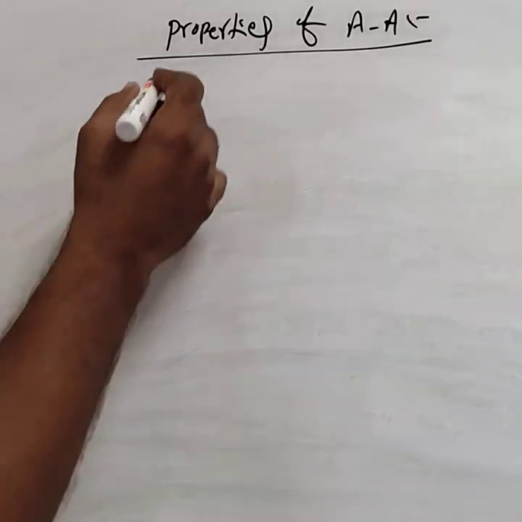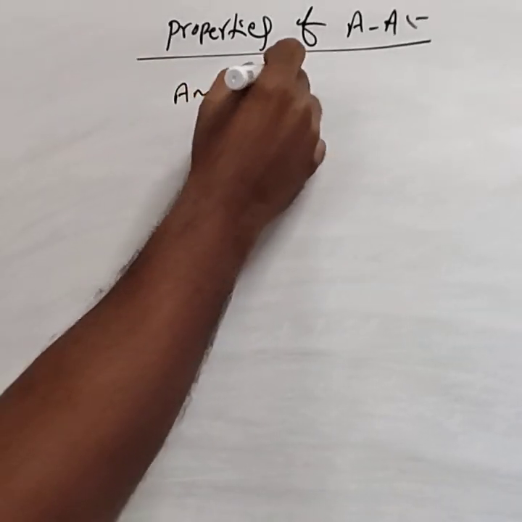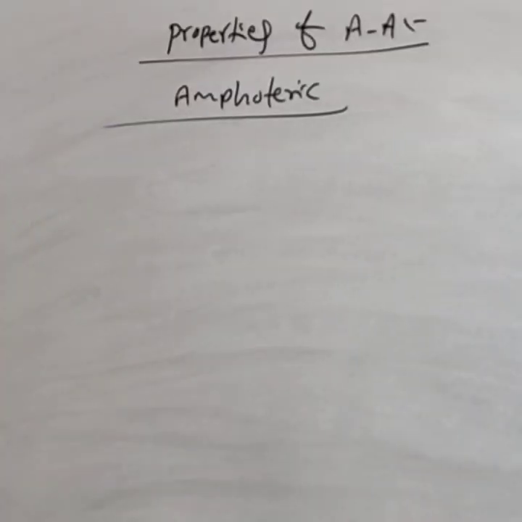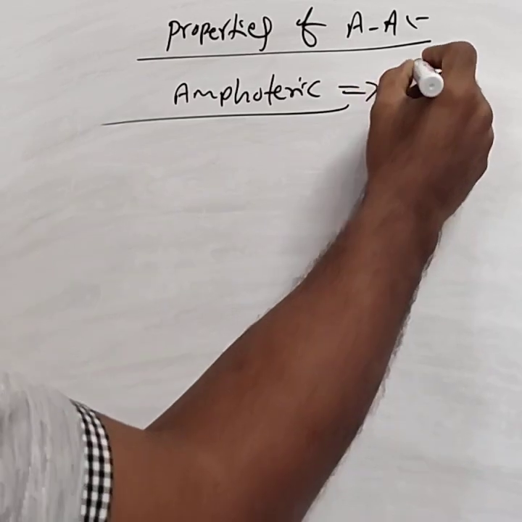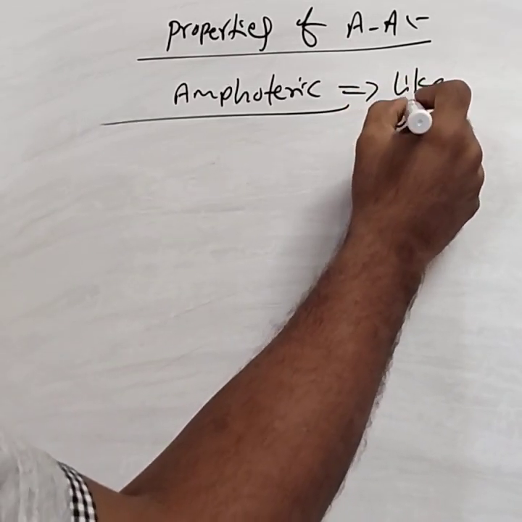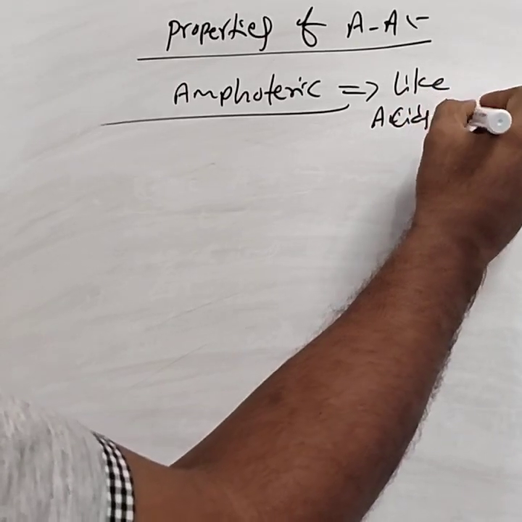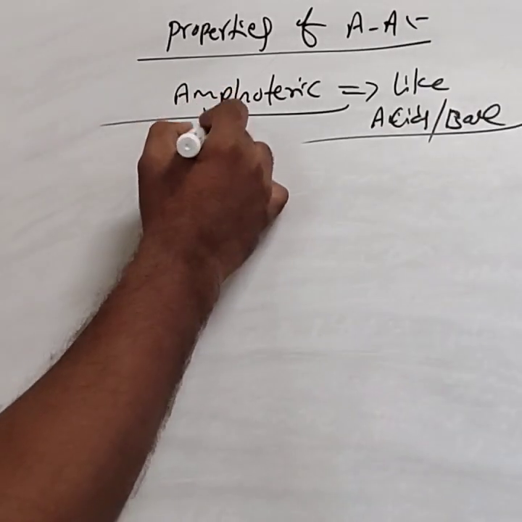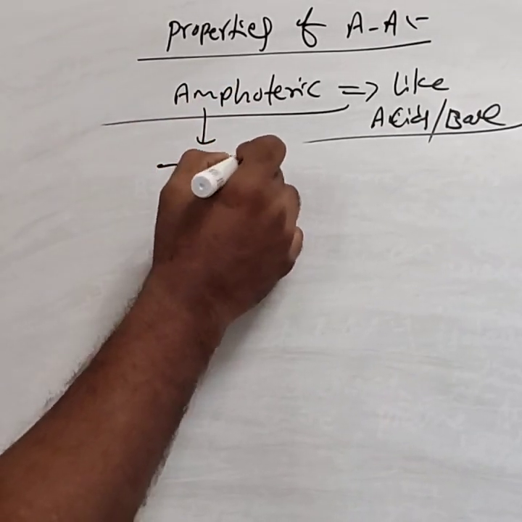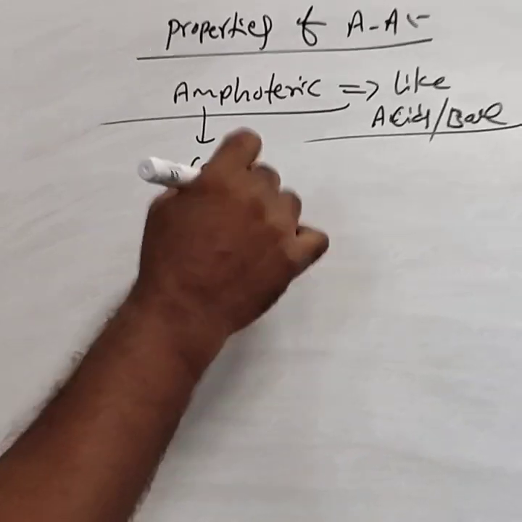These amino acids are amphoteric in nature. Amphoteric nature means they can behave both like an acid and a base. Those are called ampholytes. Amino acids are amphoteric in nature due to the presence of the COOH group and the amine group, NH2 group.